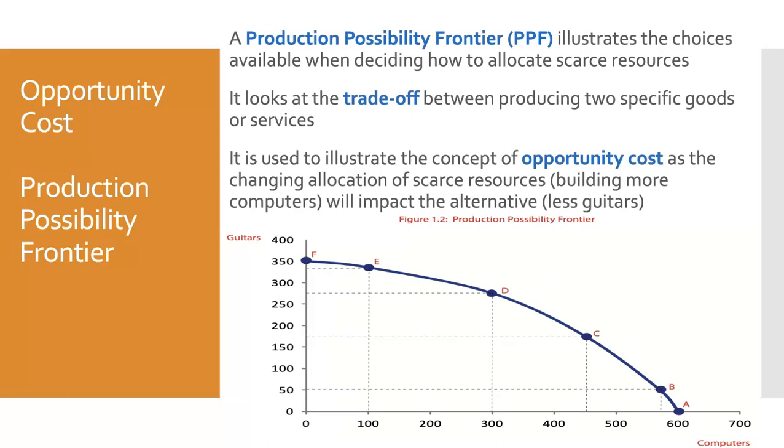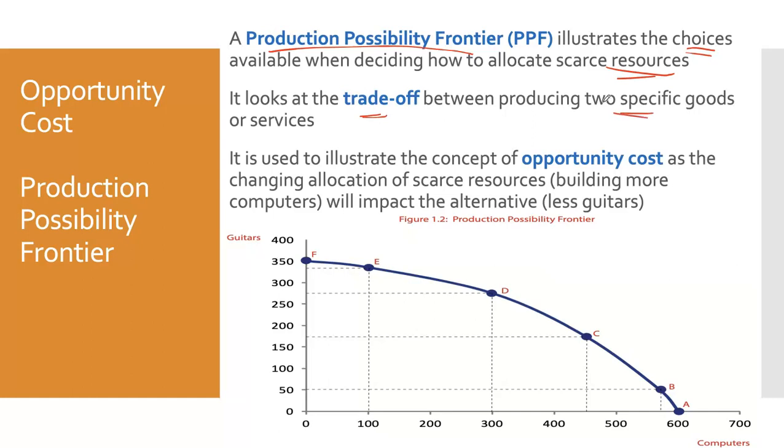And when we start to think about our economy, we can simplify it into something called our production possibility frontier. A company, a business, a country often has resources and they must make choices about what they're going to produce. A production possibility frontier illustrates the choices that someone might have on how to allocate their scarce resource. We are simplifying it into a trade-off between producing two specific goods or services.